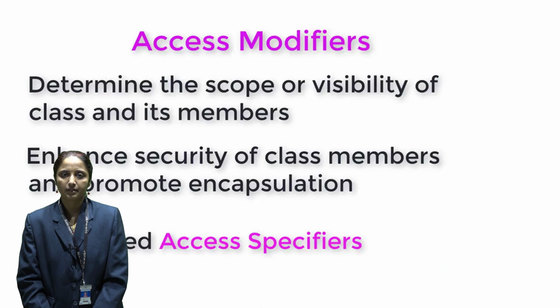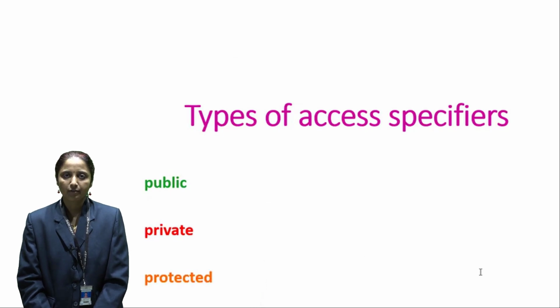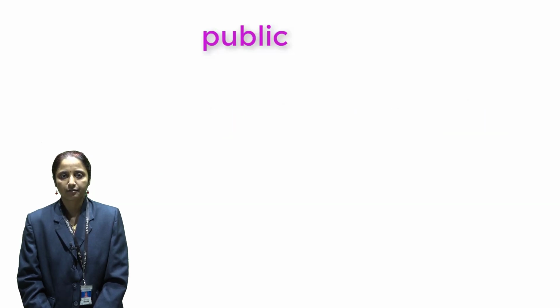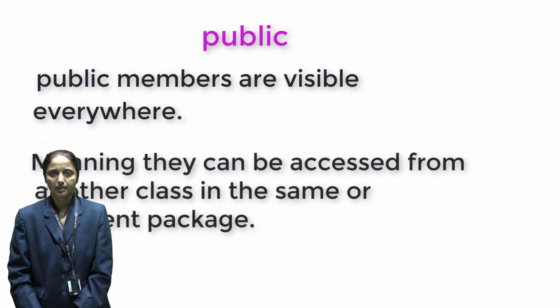Access specifiers within Java. Java uses three types of access specifiers, that is public, private and protected. Access specifiers define the visibility mode of variables and functions. First one, public access specifier. Variables and functions declared within this section are accessible within the class, outside the class, within the package and outside the packages.